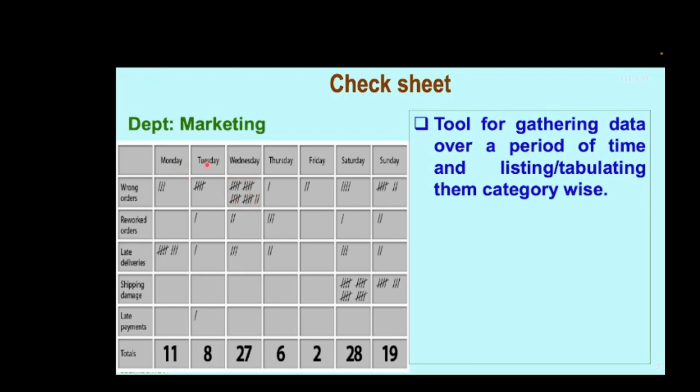If you observe this collection of defects as the events occurred over 7 days, you find that on Wednesday maximum defects occurred, also on Saturday. Interestingly, they found hurry was the reason for more defects on these 2 days, because no transport arrangement was made by the company after duty hours on these 2 days for the marketing people. Now they found the root cause. They provided the drop facility for the marketing people on Wednesday and Saturday also, as they were doing on other days, and there was no hurry, and the mistakes came down drastically, thereby benefiting the company.